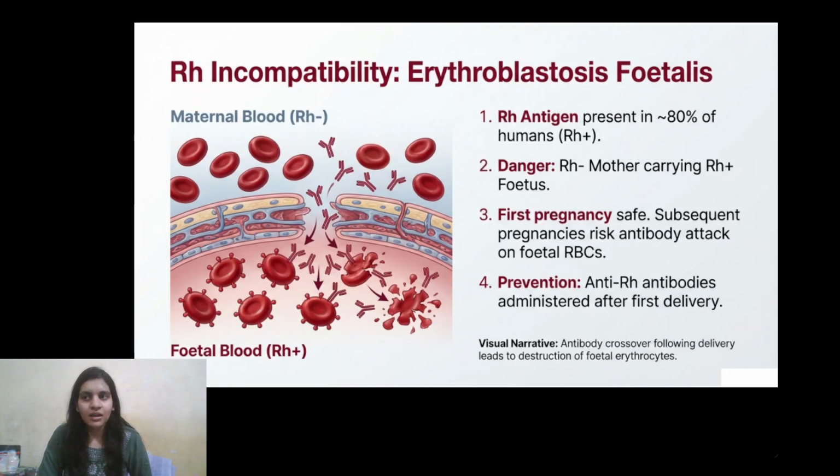Okay ma'am, I understand. Now guys, I want you to know about a very unique situation where it happens. So, let's say a mother who is Rh negative, she does not have this rhesus antigen. She gets pregnant with a child which has Rh positive blood. Yes, the child has this antigen. Now, for the mother, that blood is foreign blood which has the Rh positive antigen. So her body will start forming antibodies against this antigen. So the fetus will be attacked by the mother and the fetus will get killed. Oh my god. Yes, that's what happens.